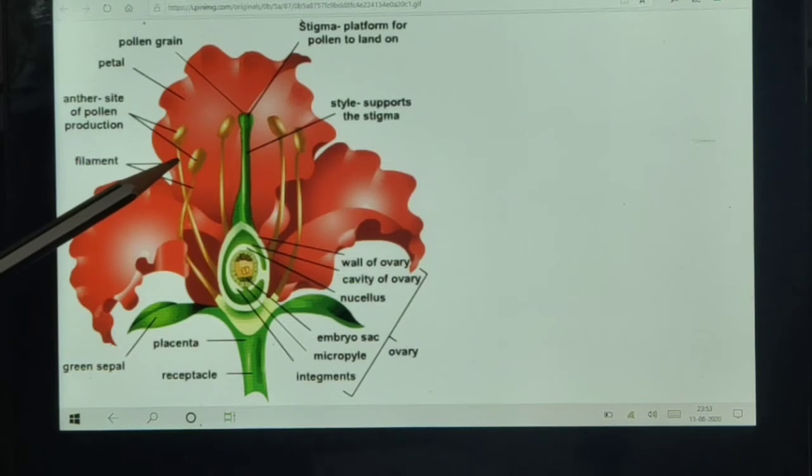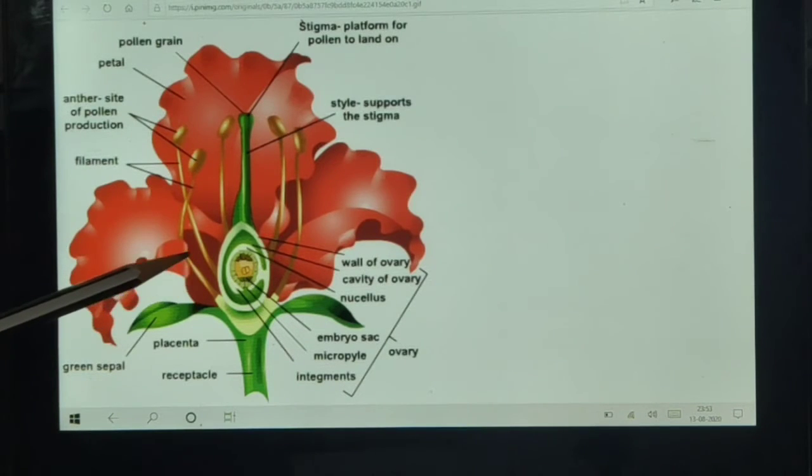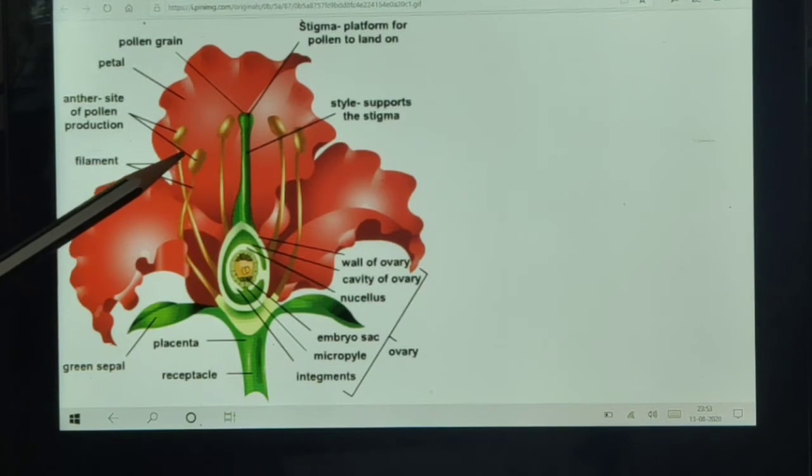So this is the male part. Its name is stamen. This part is anther, where the pollen grains are present, and this long tube-like structure is known as filament. This blob-like structure is known as anther.